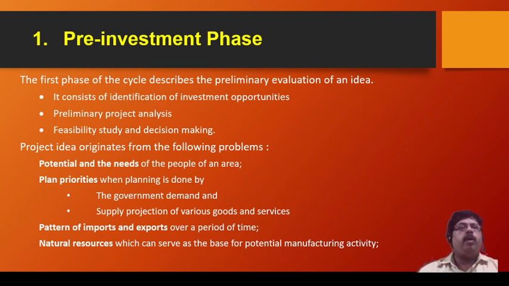But all these phases, categorized as 6, 7, or 12 phases, are arranged into 3 main categories: the pre-investment phase, the implementation phase, and the operational phase.